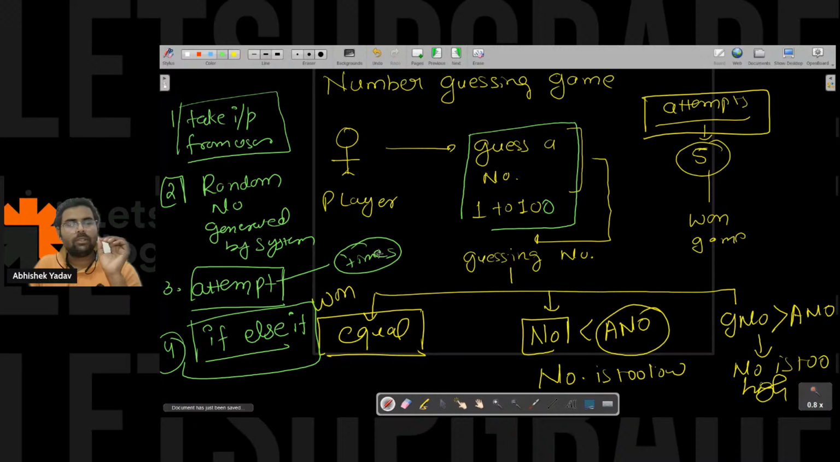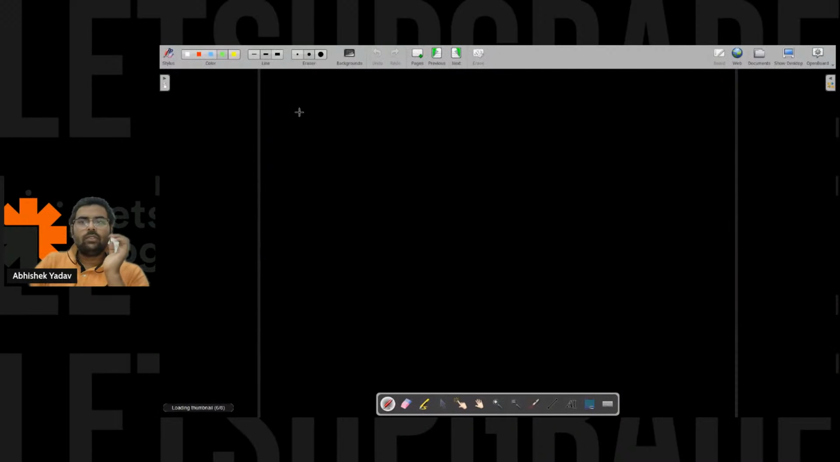I have not discussed the do while loop, I will discuss it right now. Anyone who is saying for loop or while loop or do while loop, those who have the idea of do while loop, let's take it. Okay, so what is do while loop here?